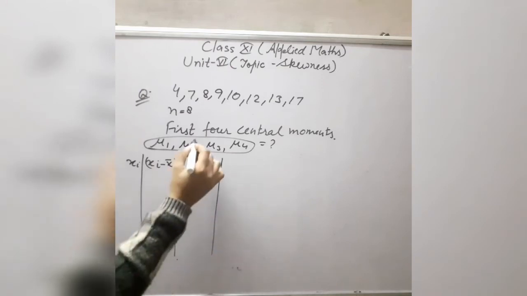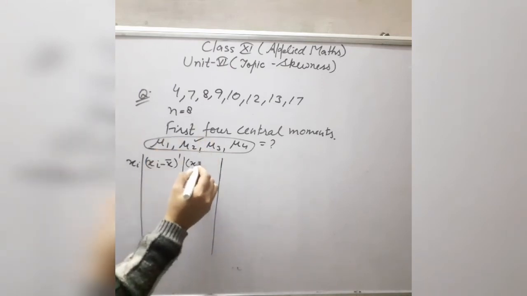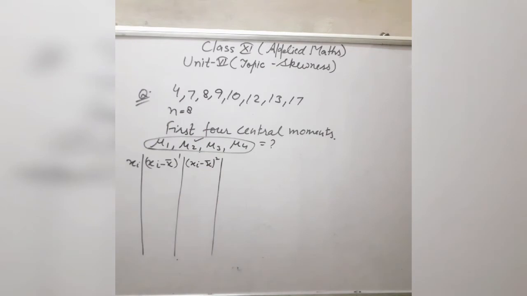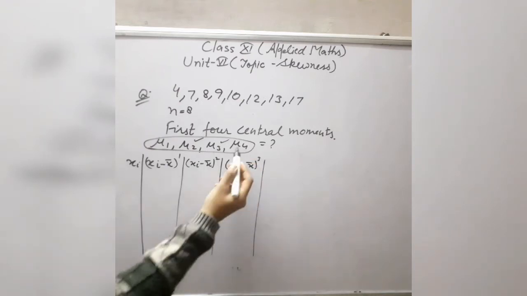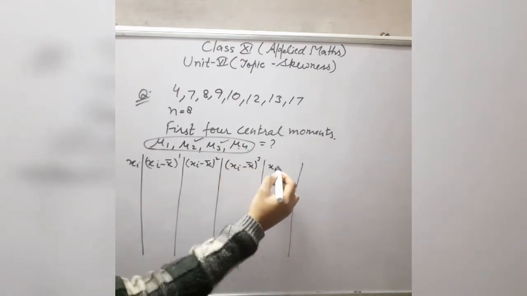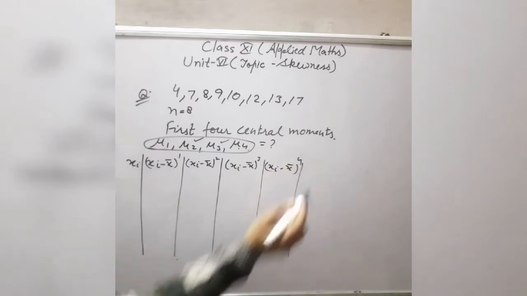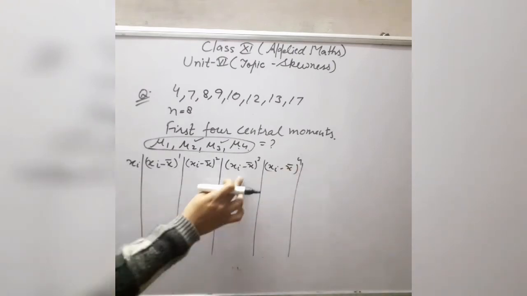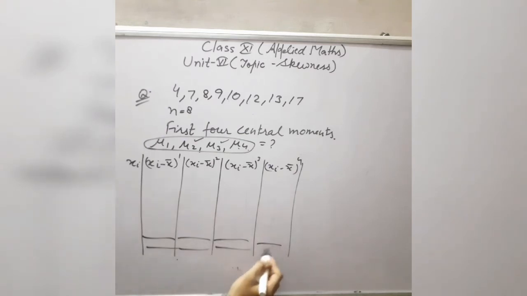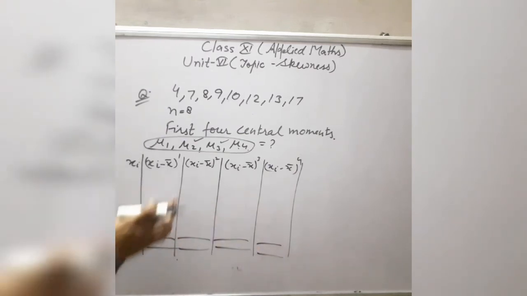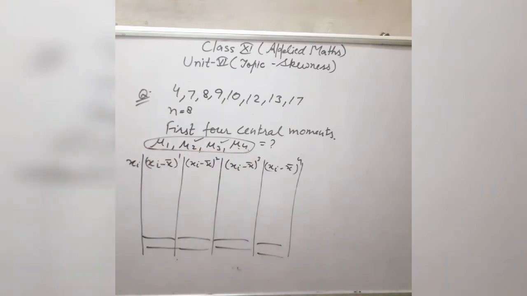If you want to find mu 2, you will make one more column, xi minus x bar whole square. For mu 3, we will make one column xi minus x bar whole raised to power 3, and for mu 4 you will make one column xi minus x bar whole raised to power 4. With the help of these 4 columns, in the last you will take the sum of these values, the summation. With the help of the summation of these columns, you can very easily find mu 1, mu 2, mu 3 and mu 4.